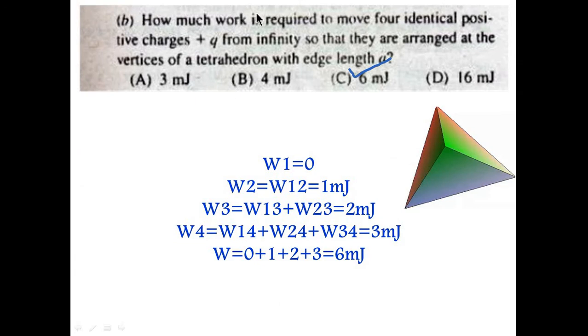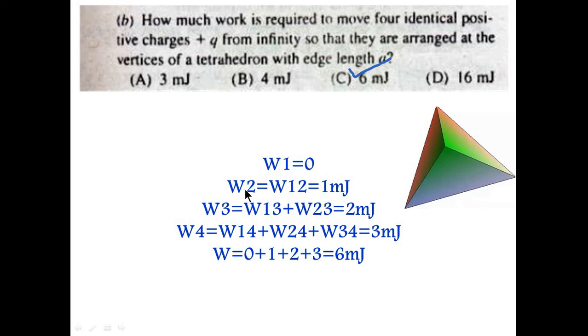Next question is how much work is required to move four identical positive charges from infinity so that they are arranged at the vertices of a tetrahedron with edge length a. Now this is basically related to the first question, as when we are simply bringing two charges, then 1 millijoule of work is done on the charges. So now when you take the first charge from infinity to any of the vertices, then it would be 0 work done that is required.